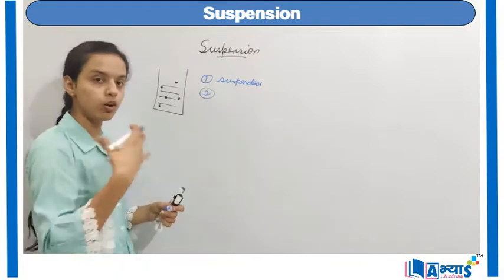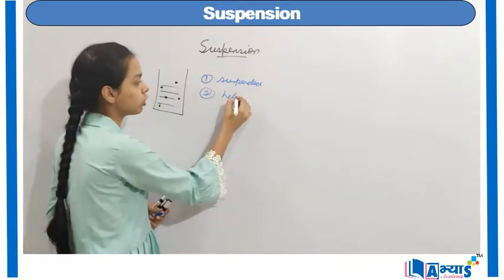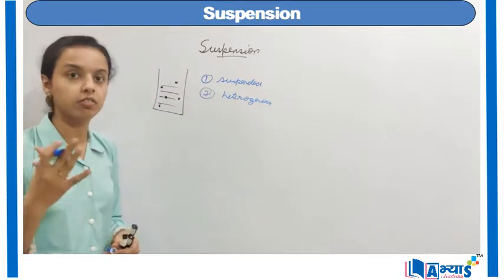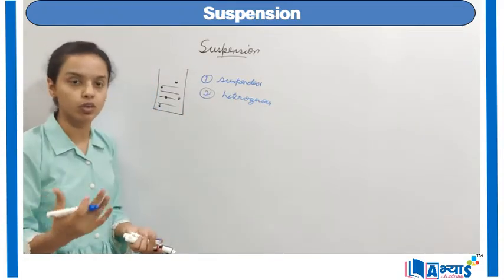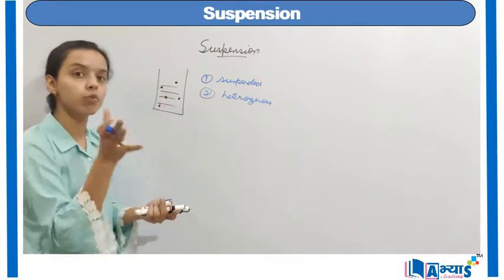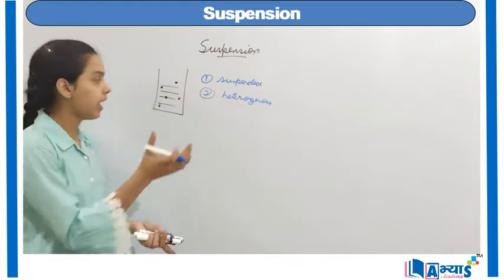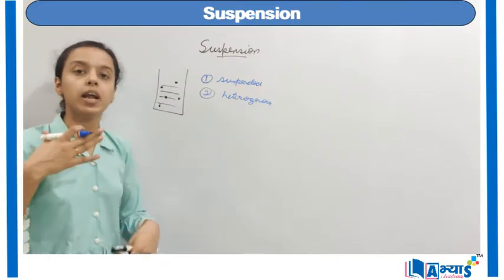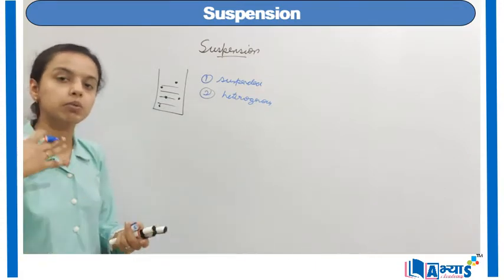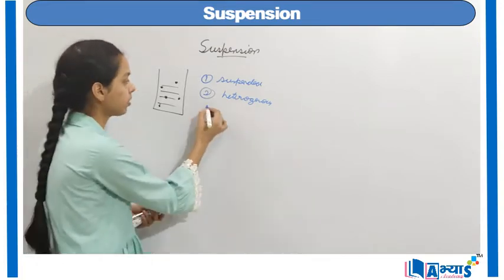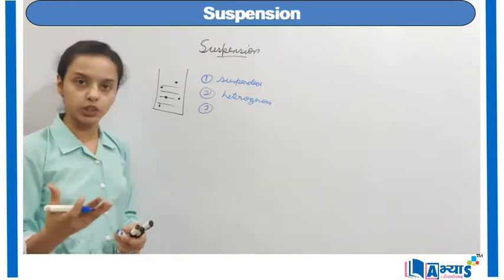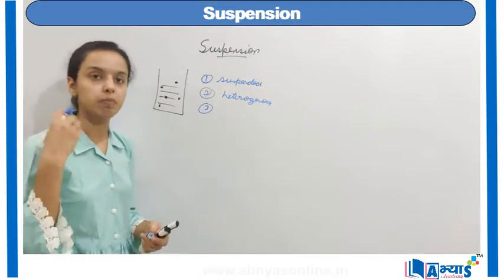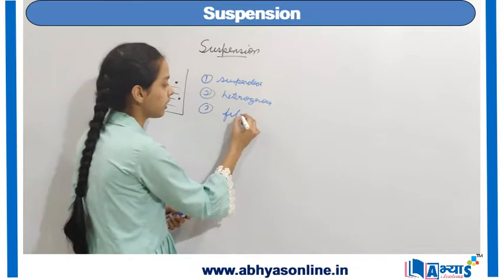The next is similar to the first one, that means it forms a heterogeneous type of mixture in which the composition is not the same throughout. Sometimes the upper portion may have more solute and less solvent, and the bottom portion may have more solvent and less solute, depending upon what type of solute is being mixed into the solvent. The third property of suspensions is that whenever you want to separate the solute from the solvent, the simplest method is filtration.